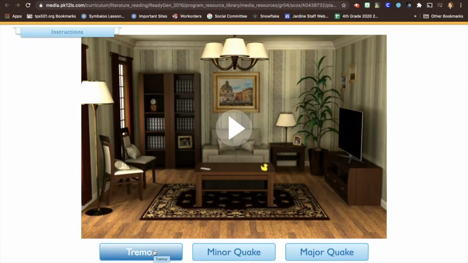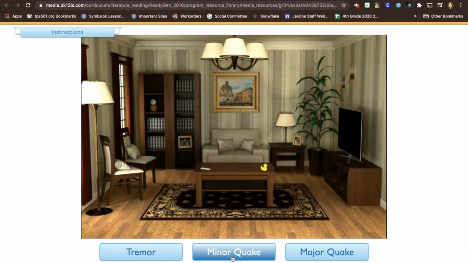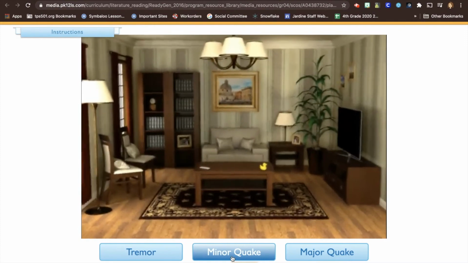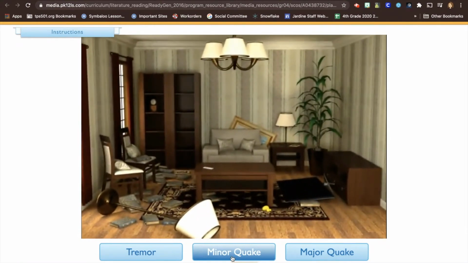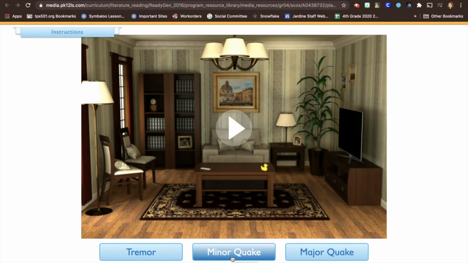So maybe a few books fall off and the rubber duck fell off the coffee table. Let's see a minor quake, so it's a little bit bigger. Oh, that TV's probably donezo, right? It fell down like that. The books fell off the shelf, and notice that the picture fell off the wall. And a major quake.